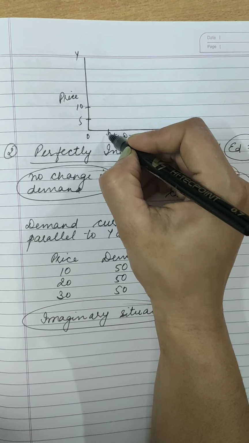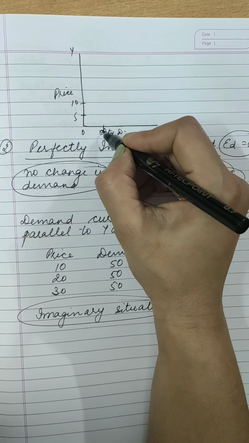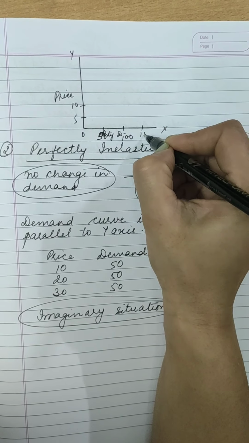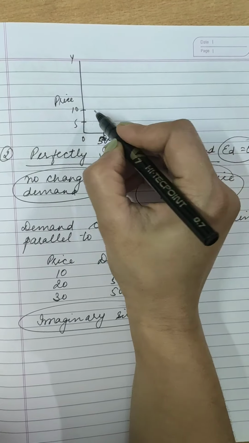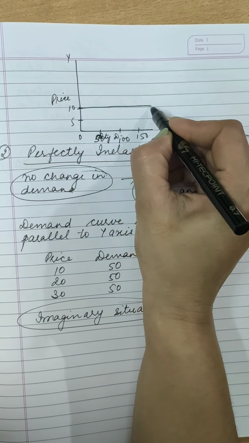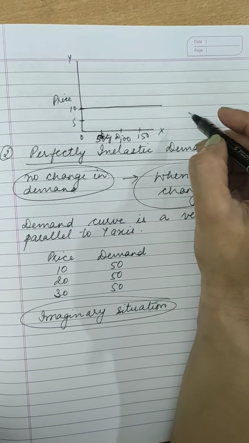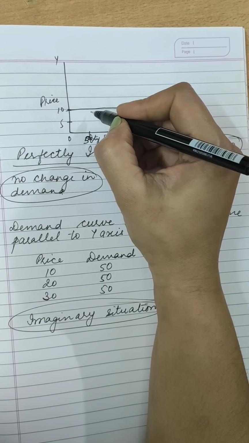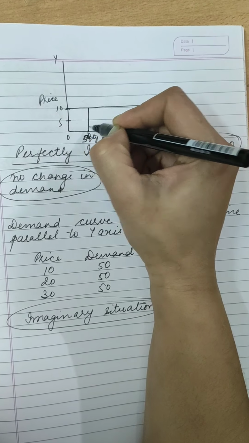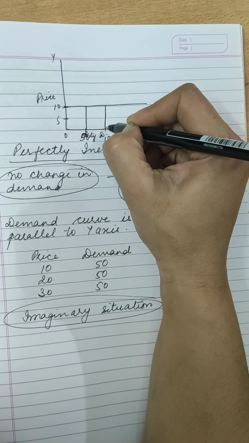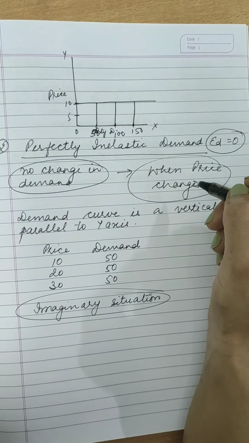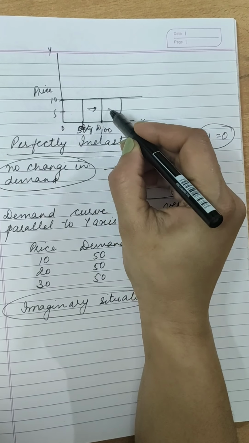And demand is 50, then it's 100 and it's 150. Now price remains the same, so that's why it is a horizontal straight line parallel to x-axis, right? Now when price is 10, demand is 50, price is 10, demand is 100, price is 10, again demand is 150. So demand keeps on increasing.